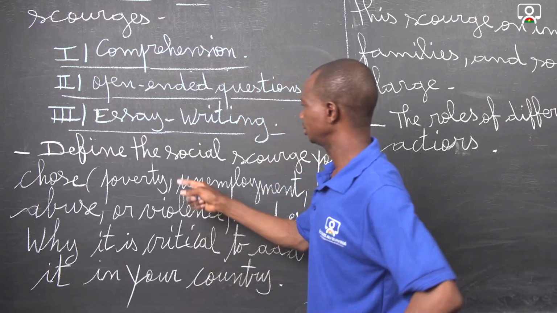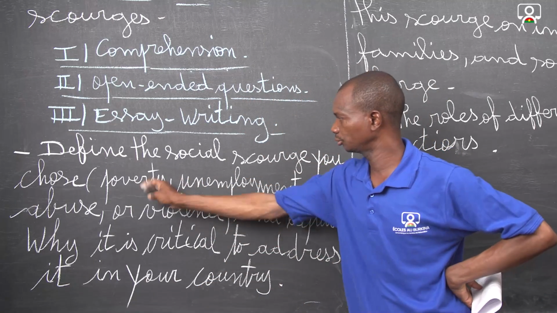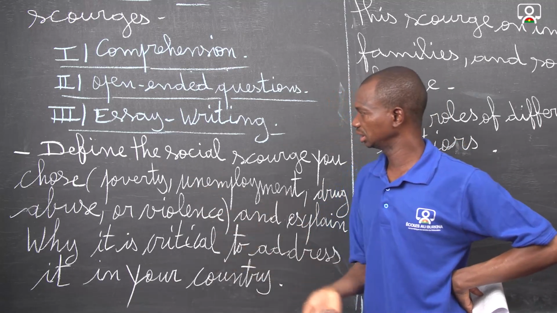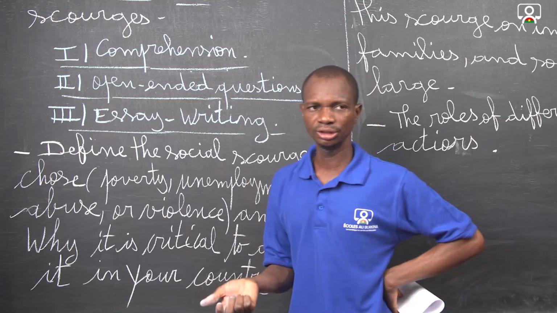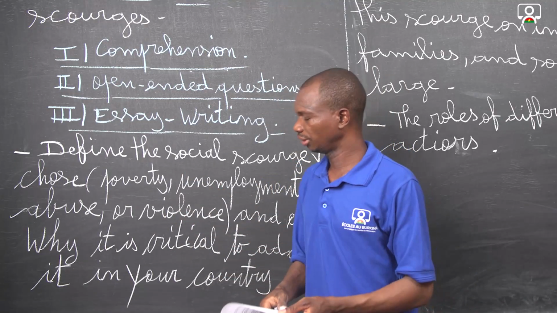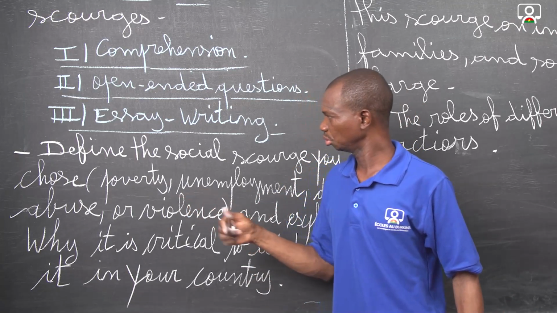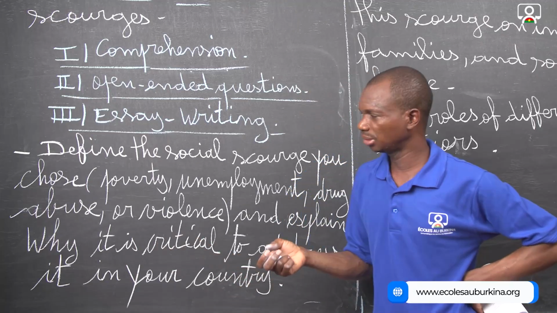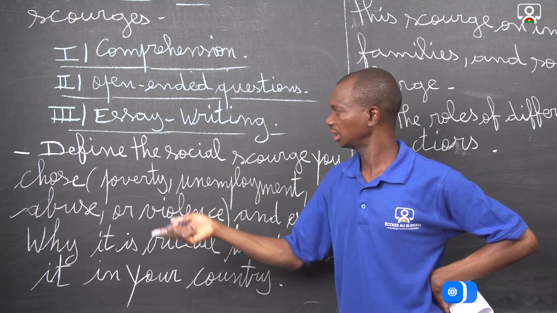So you have to define the social cause you choose. For example, you can choose poverty. Then you define the poverty. Poverty, well, it's the lack of the minimum to eat. For example, if a family can't have enough food to eat, and also cannot have money to buy what he wants, then we can maybe say that he is poor.